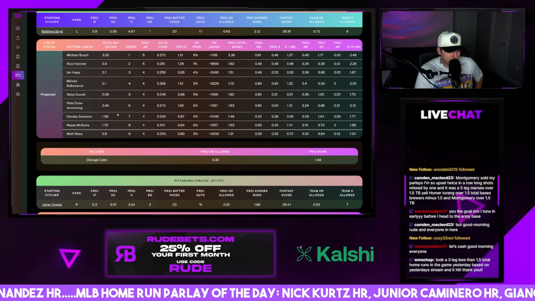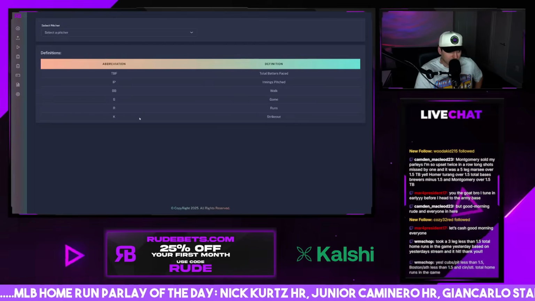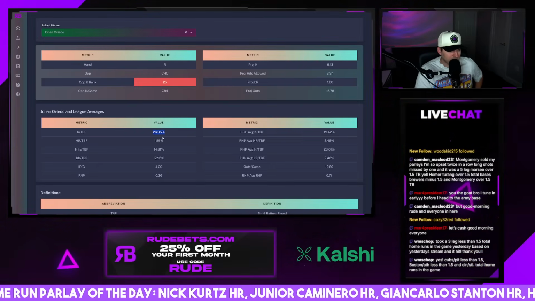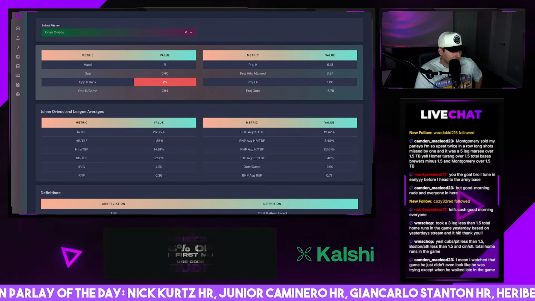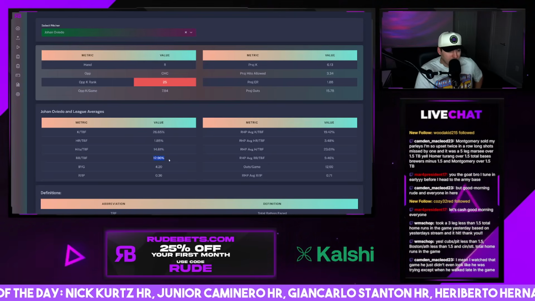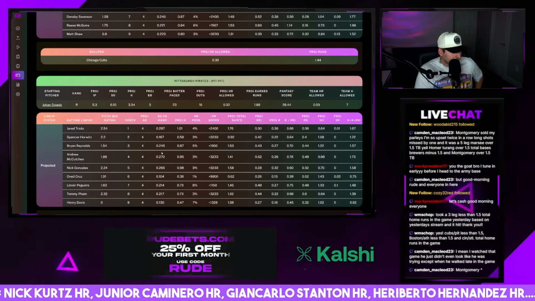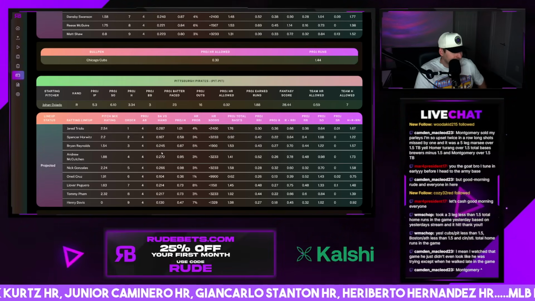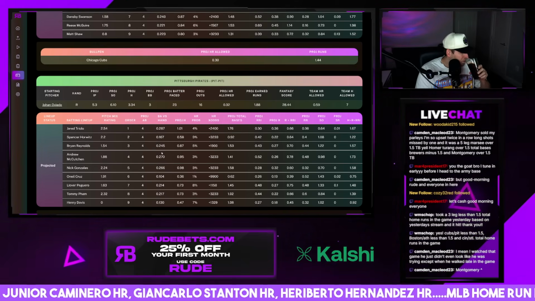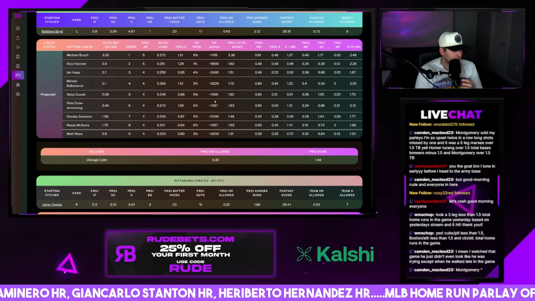Matthew Boyd going against Johan Oviedo. I really like this guy. Oviedo's been nasty. This guy's gnarly. 26% strikeout rate. Really low home run rate. Guy's been insane. Low hits, high walk rate. That's the only thing for Oviedo, his walks are high. Yes, Cubs Pirates less than 1.5, Boston Athletics less than 1.5, and Cincinnati St. Louis total home runs in the game. Nice. Yeah, that's probably going to be a common theme, man. I think you'll be able to hit that pretty frequently moving forward.